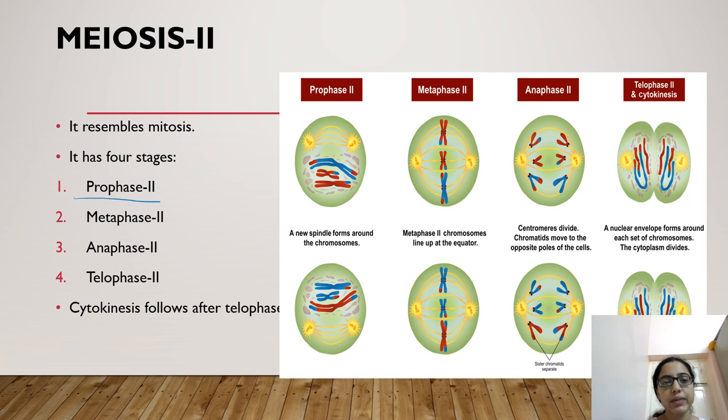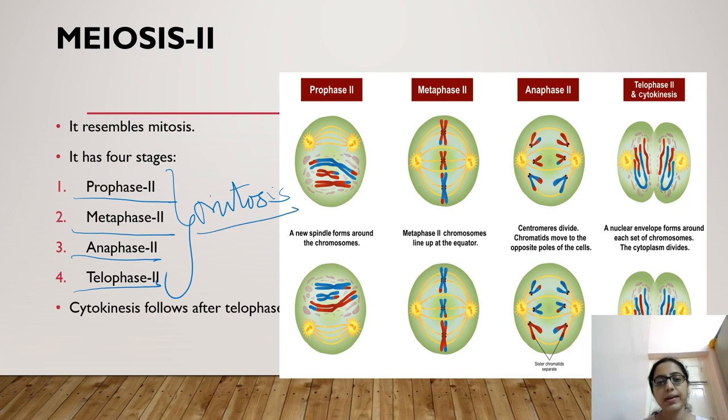Now in meiosis 2 again we have prophase 2, metaphase 2, anaphase 2 and telophase 2, which are exactly similar to mitosis. The same process occurs as in mitosis. Here in prophase 2, new spindle fibers form around the centrosome. In metaphase 2 chromosomes line up in the equatorial plane, and then in anaphase 2 the centromere divides. Chromatids move toward the opposite ends, you can see here.